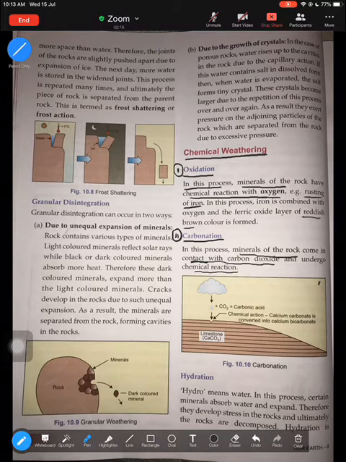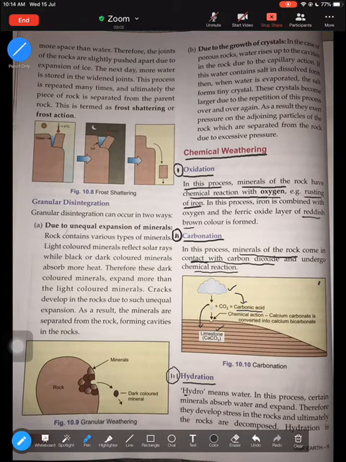Like you can see in this picture, when it rains, the rainwater dissolves the carbon dioxide from the atmosphere and forms weak carbonic acid. When this acidic rainfall falls on rocks such as limestone or chalk, which contain calcium carbonate, these rocks react with the carbonic acid and form soluble salt. This process, where the minerals of the rock come in contact with carbon dioxide, is known as carbonation. The third type of chemical weathering is hydration.